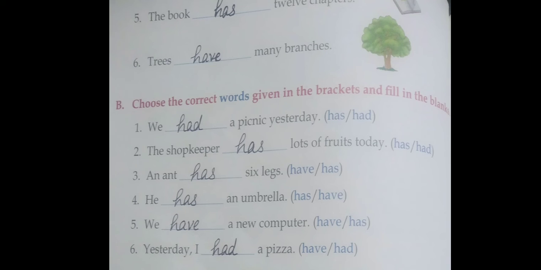Okay, next, same page. Look at the activity time. Work in pairs. Discuss two things that are common in your and your partner's bag. For example, you can write like this: I have a tiffin box. My friend also has a tiffin box.